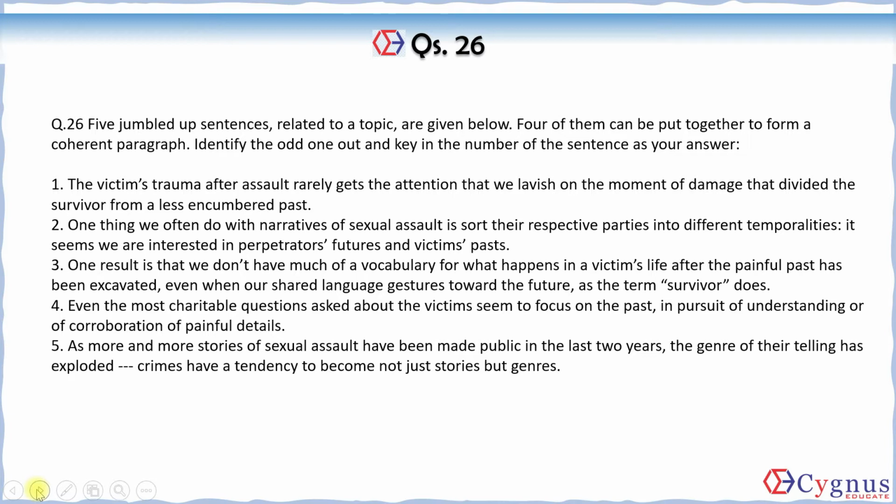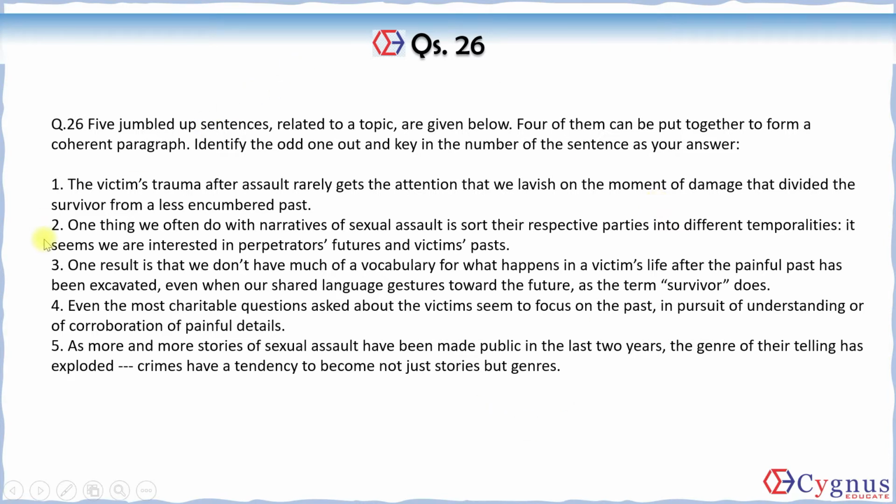Let's scan the sentences one by one and try to understand what the sentences are talking about. Sentence number 1 says, the victim's trauma after assault rarely gets the attention that we lavish on the moment of damage that divided the survivor from a less encumbered past. Encumbered is something that is tied up, something which is not free. What this sentence says is, the victim's trauma after assault, that is the future life of the victim after the assault, does not get any attention, and all the attention is given to that moment of assault.